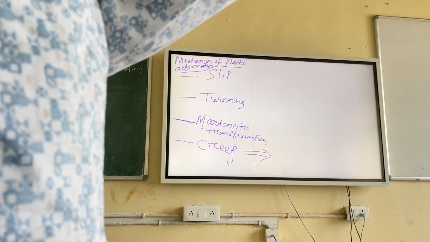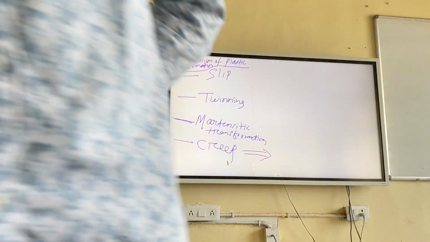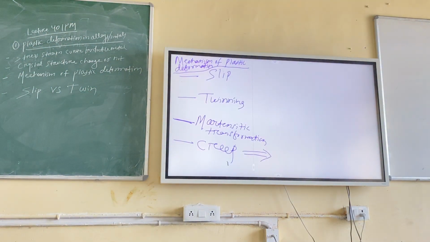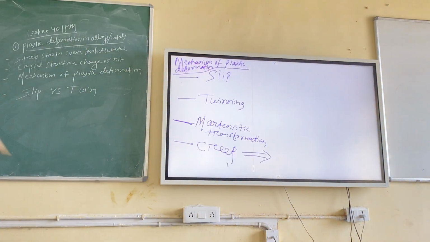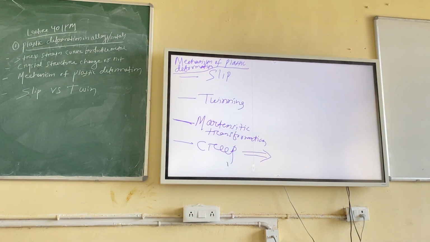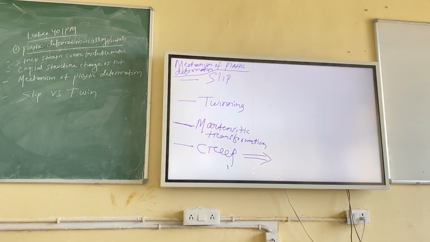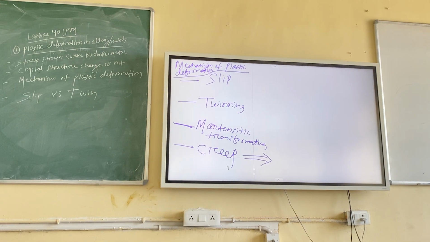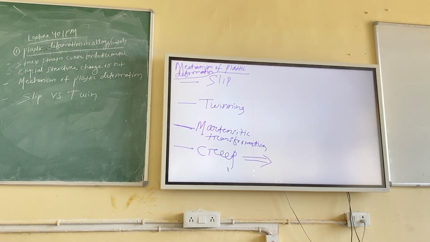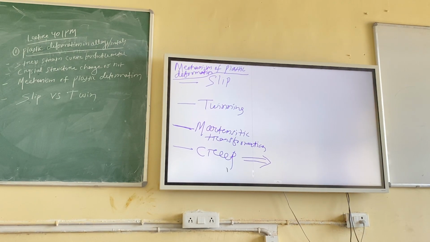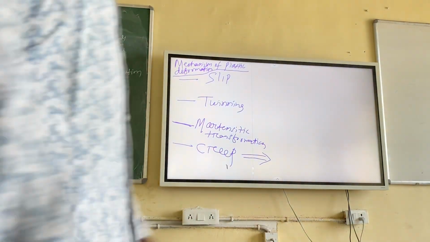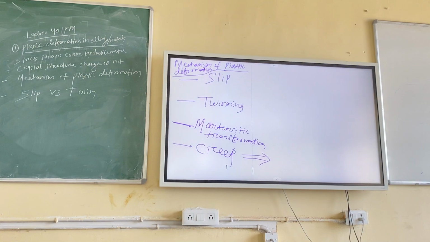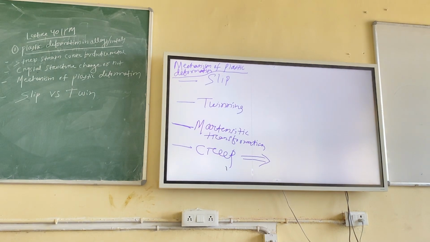You have to remember a few points, you can write. Creep is a permanent deformation under constant load, which occurs at high temperature and needs more duration of time. Creep is a permanent deformation which occurs at high temperature, needs a longer interval of time, but the load acting on the material is constant.